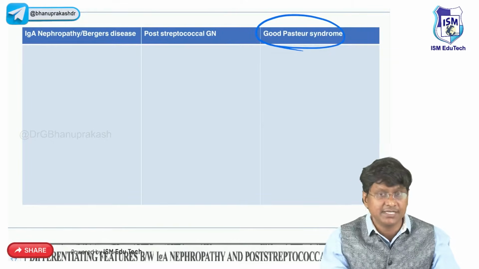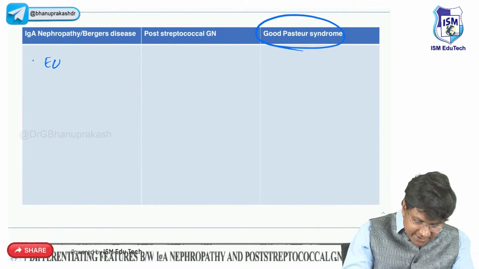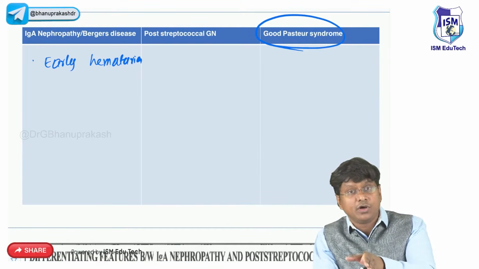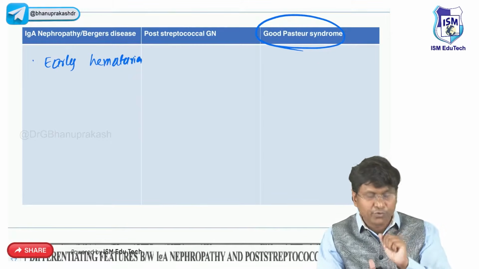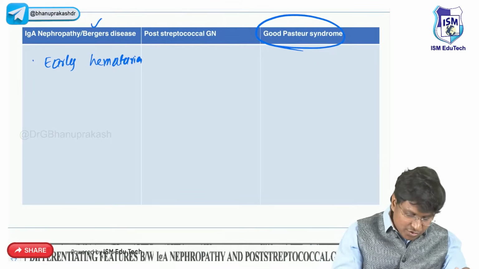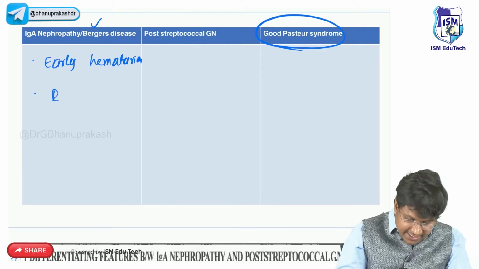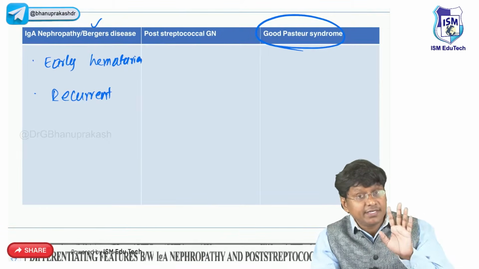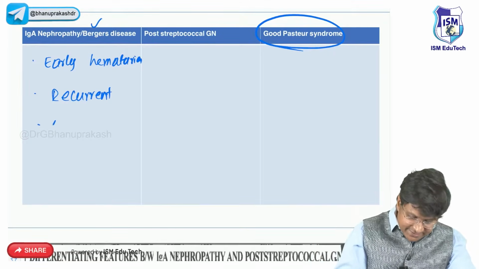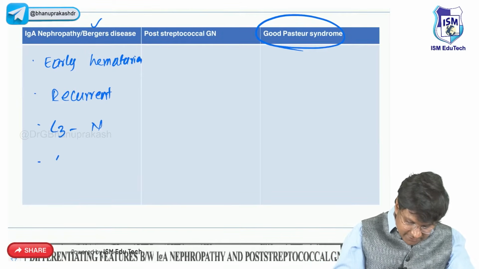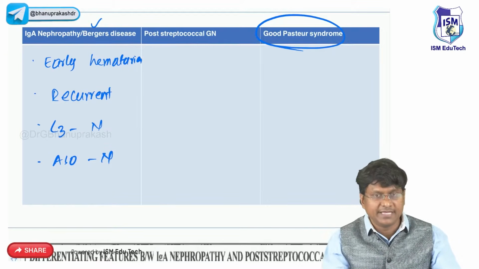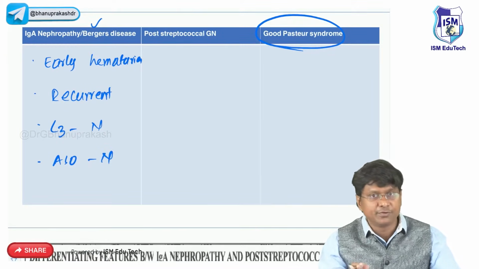Take IgA nephropathy. These patients present with early hematuria, right? That means the hematuria will be there within 2 to 4 days of the infection. This IgA nephropathy is also called Berger's disease, and the hematuria will be recurrent gross hematuria, right? In these patients, complement levels will be normal, and the ASO titer will not be elevated in patients with IgA nephropathy or Berger's disease.